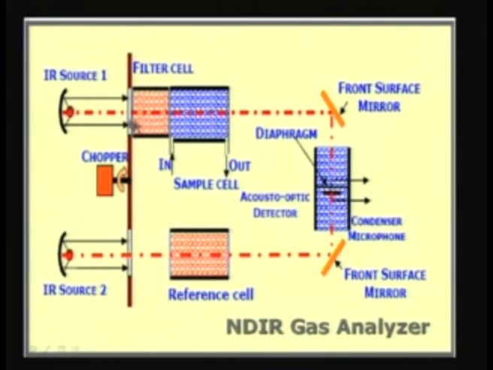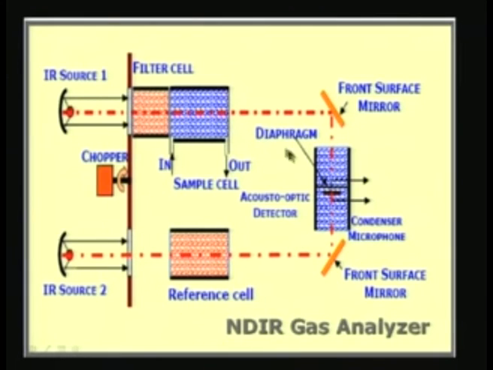Of course, the entire thing works with a chopper wheel which is chopping the radiation in the AC mode or alternate current mode. So, the condenser output is also an alternating current or alternating voltage output. So, the magnitude of the voltage output is directly related to the concentration of the particular gas which I am interested in. So, NDIR gas analyzer is very popular. It is used for measurement of combustion gases in most IC engine laboratories. We have an NDIR which is used for CO, CO2 and monitoring these concentrations of various species.